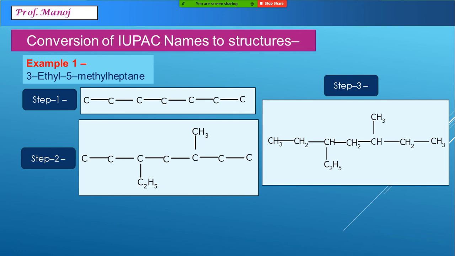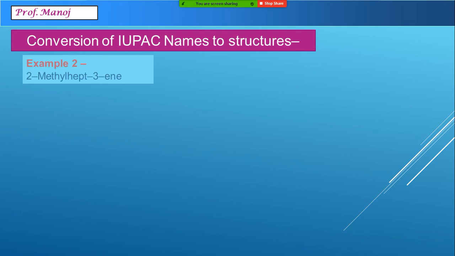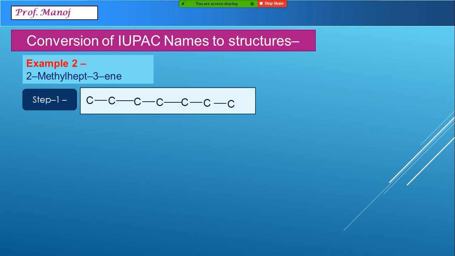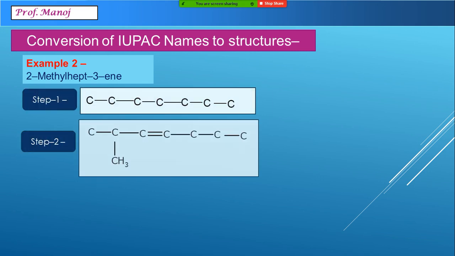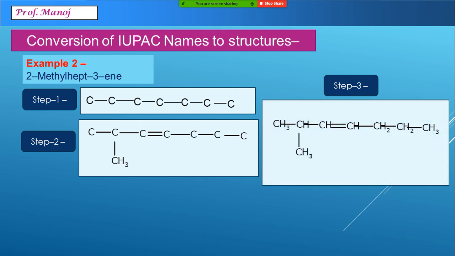This was an example for a pure alkane. Now imagine an example with alkene, 2-methyl hept-3-ene. So step number 1, we draw 7 carbon atoms. Step number 2, we add the double bond as well as the side chain. So on second carbon methyl, and between third and fourth, the double bond. Now place the hydrogen atoms and complete the structure. This was about using the carbon skeleton.